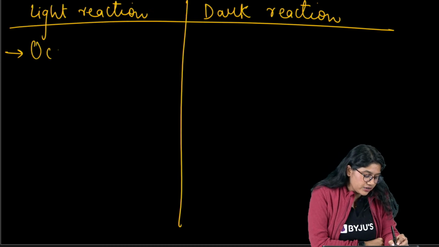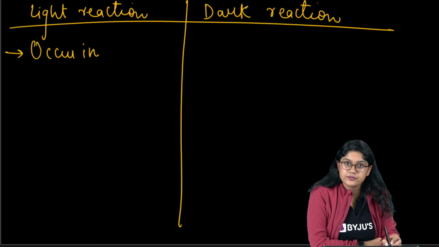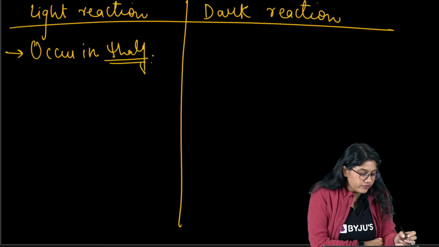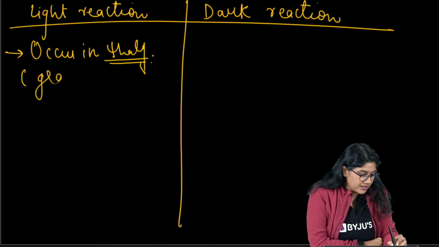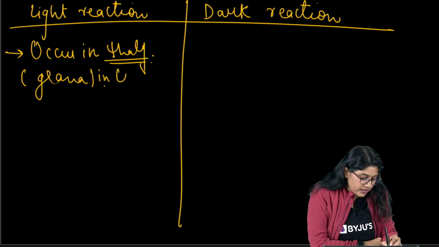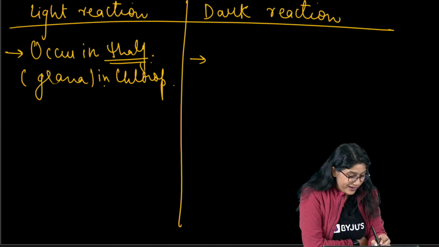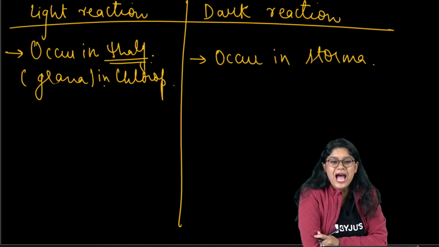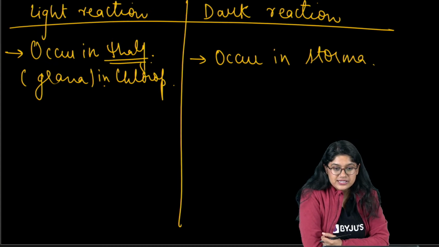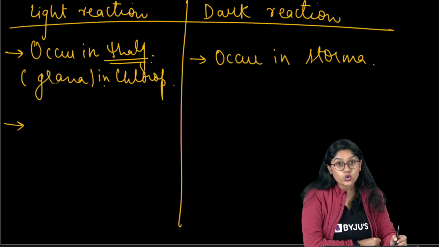We know that the light reaction occurs in the chlorophyll, basically in the thylakoid. We can say it occurs in the thylakoid, or in the granum, or in the grana, the stacks we have in the chloroplast. Dark reaction occurs in? Very good, everyone. It occurs in the stroma. Absolutely correct. Yes, Divya, thylakoid is basically a disc-like structure that has the chlorophyll where the light reaction will occur.